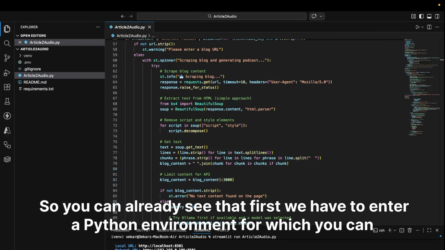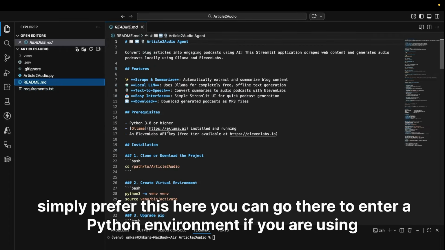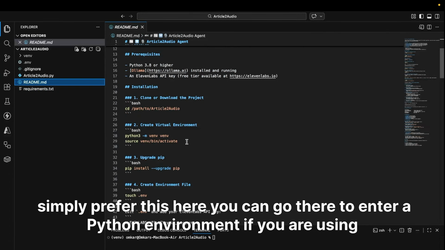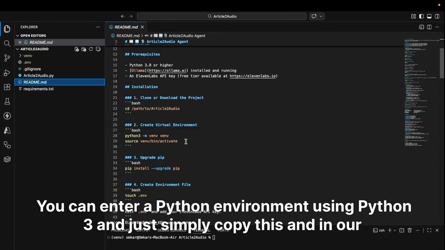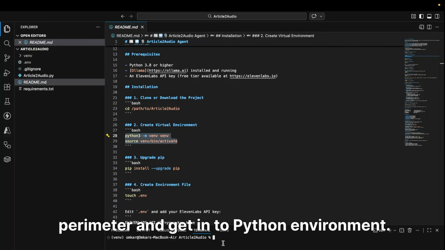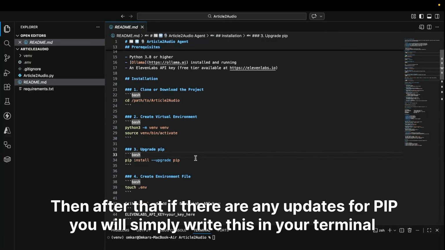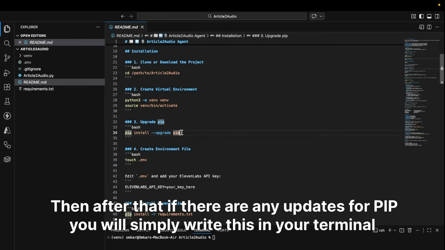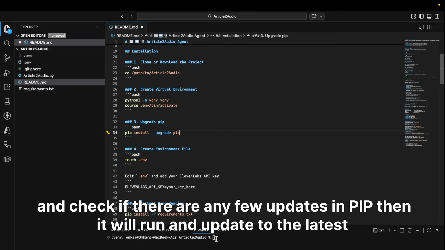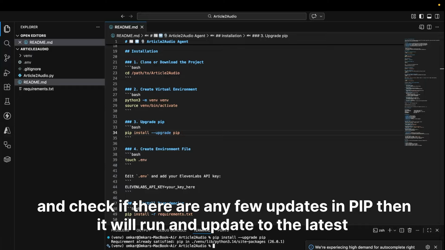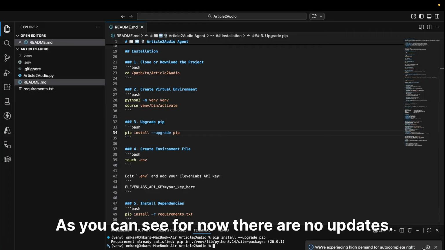First we have to enter a Python environment, for which you can simply prefer this. Here you can go there to enter a Python environment. If you are using a Mac, we can enter a Python environment using python3, and just copy this into our terminal and get into the Python environment. Then, if there are any updates for pip, you will simply write this in your terminal and check if there are any updates in pip. Then it will run and update to the latest one. As you can see, for now there are no updates.